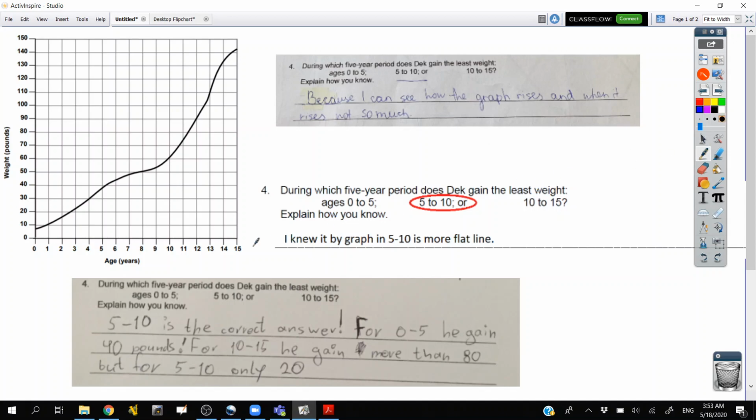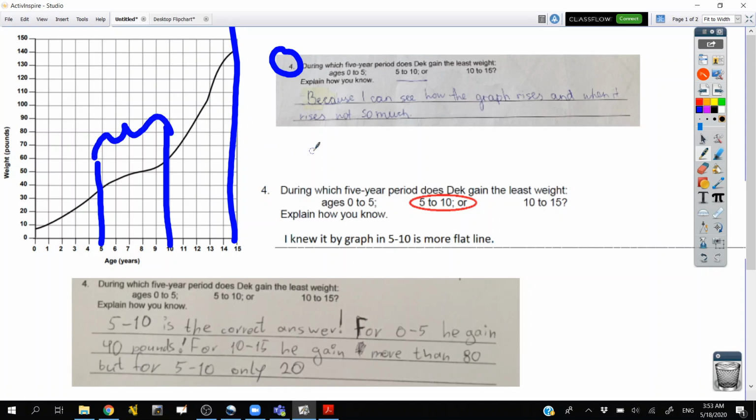This student is breaking it off, and maybe I'll try to color code these. We'll do this one in blue. So this person is looking from 0 to 5, from 5 to 10, and from 10 to 15, and simply saying, between those, which one rose not so much? And they said from 5 to 10, this is the section they see rising not so much. I get that. That's not a bad description. I understand what they're saying. It's fine.